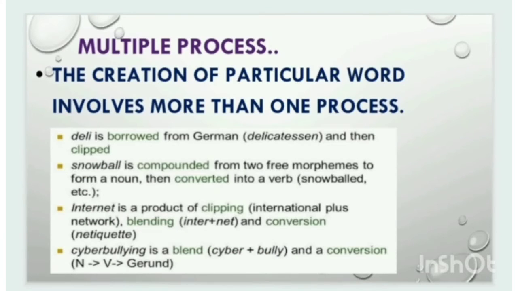Multiple processes. The creation of a particular word involves more than one process. For example, snowball is compounded from two free morphemes and it is converted into the verb snowballed. Internet is a product of clipping from international network, which is then converted into netiquette. Cyberbullying is a blend of cyber plus bully, and it is a conversion of the gerund cyberbullying.